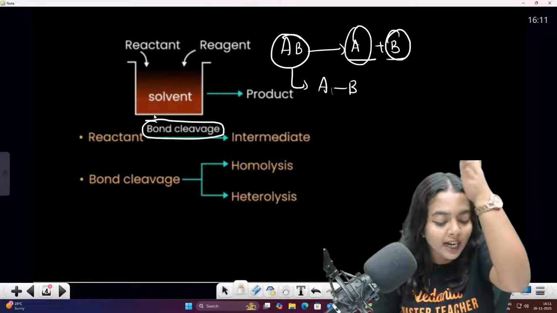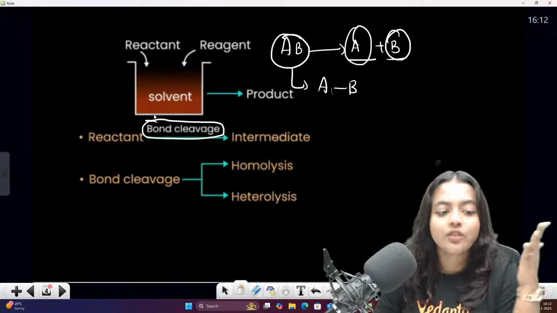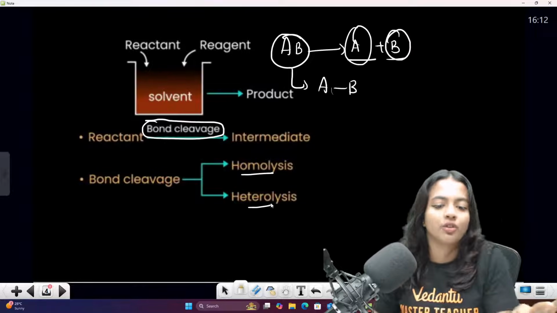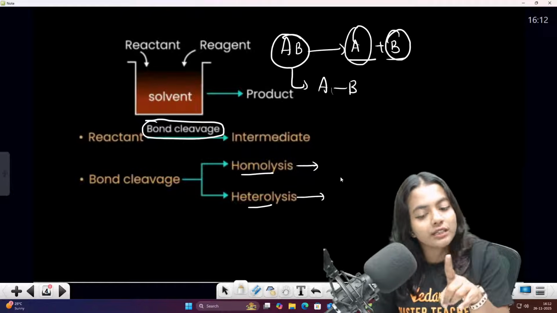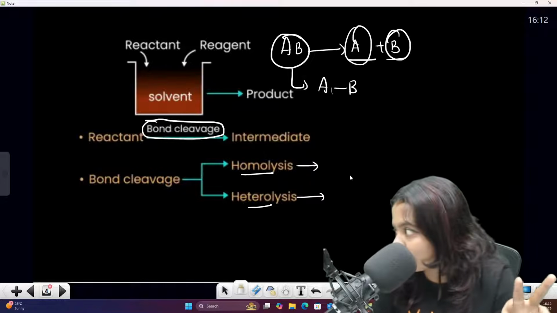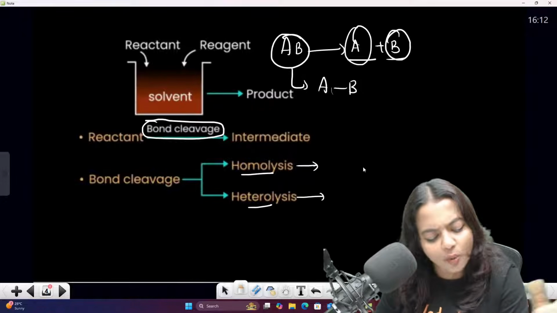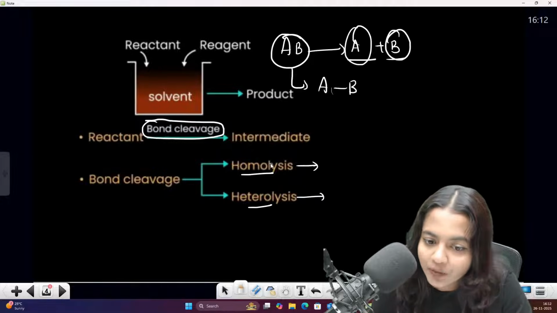Bond cleavage means we are cutting the bond. Are you getting my point, children? We are cutting the bond. So bond cleavage வந்து ரெண்டு தரத்துல இருக்கு. It is homolysis and heterolysis. What are the two types of bond cleavage, my dear students? One is homolysis and one is heterolysis. Come on, repeat after me. Homolysis இருக்கு, heterolysis இருக்கு. என்ன மேம் இந்த homolysis? என்ன மேம் இந்த heterolysis? Now first of all, I'll tell you what it is.